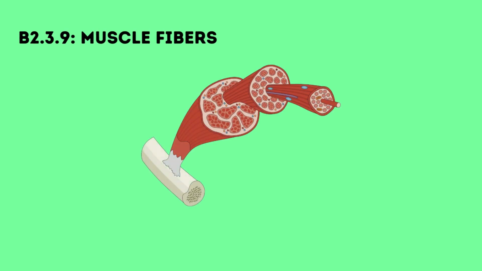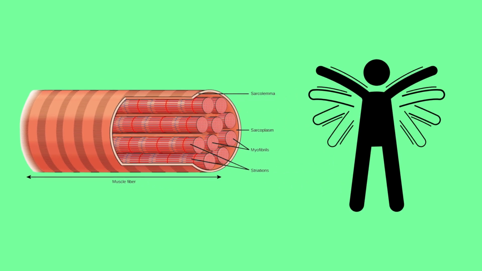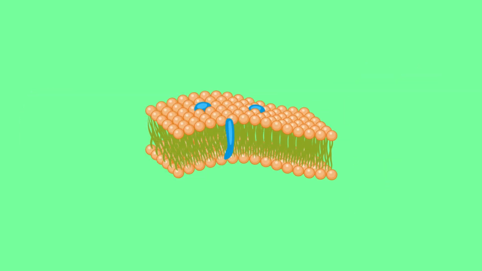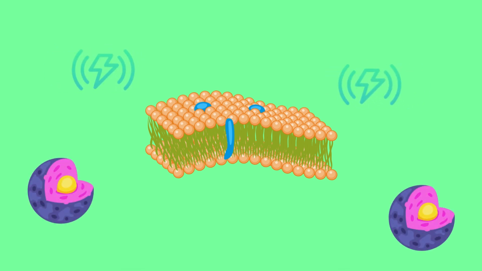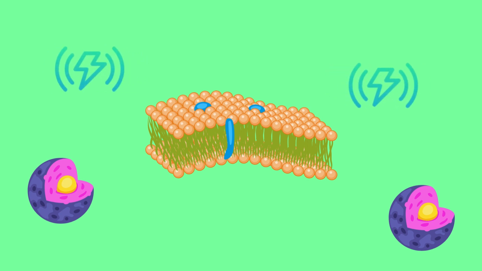Now let's turn our attention to muscle fibers, which are also specialized cells with remarkable adaptations. Starting with striated skeletal muscle cells, these cells are essential for voluntary movement and have some distinctive features. They possess a membrane capable of impulse propagation, meaning they can conduct electrical signals. They're also multinucleated, containing more than one nucleus per cell. This helps meet the high metabolic demands of muscle fibers.